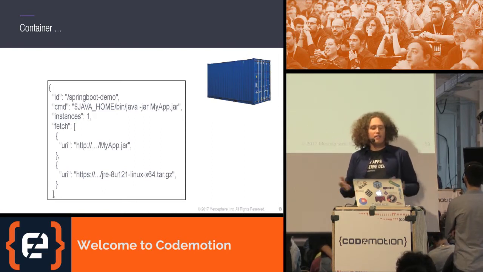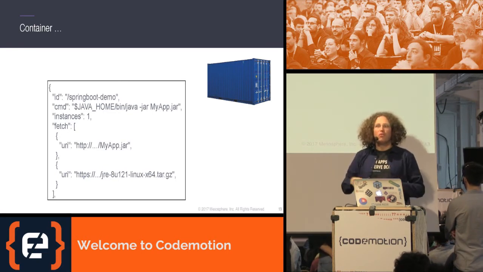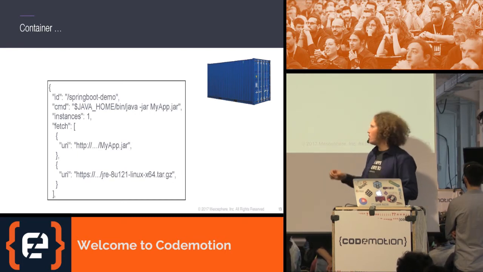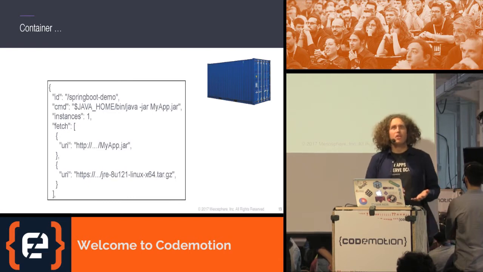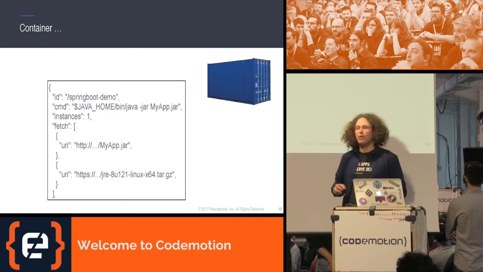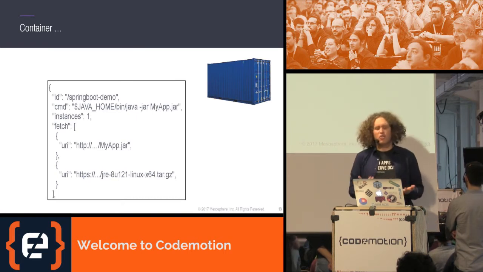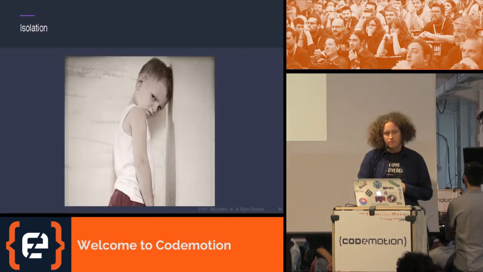Then on the fly, I can still construct this process group running with those artifacts, and I don't first have to package all of this into a single Docker container and then run this Docker container. So this symbolizes that there are multiple ways of spinning up such a container. I don't always need an image to do that. I can also create this image on the fly by just fetching those artifacts.